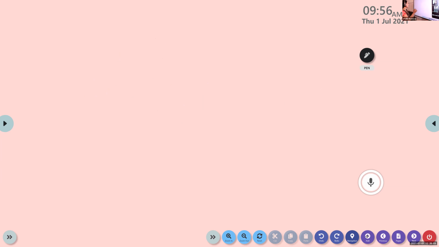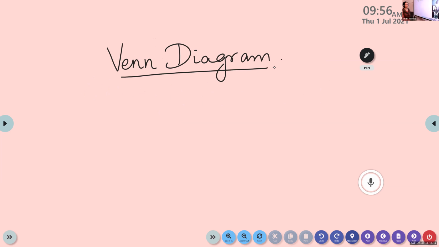Now write the next heading. Next heading is Venn diagram. Okay, what is Venn diagram? The relationship between the sets. Suppose we have some subsets or sets. The relationship between the sets can be represented using a diagram, and that diagram we call a Venn diagram.